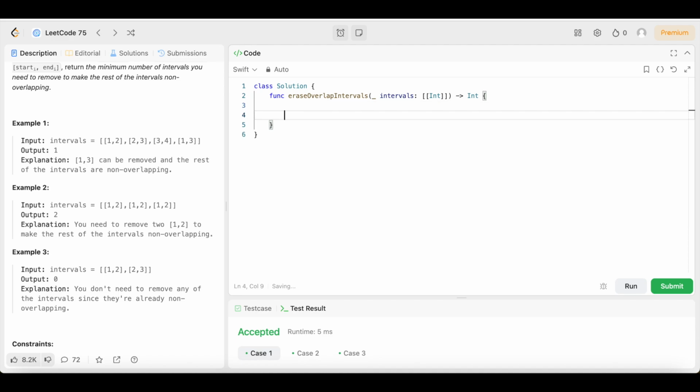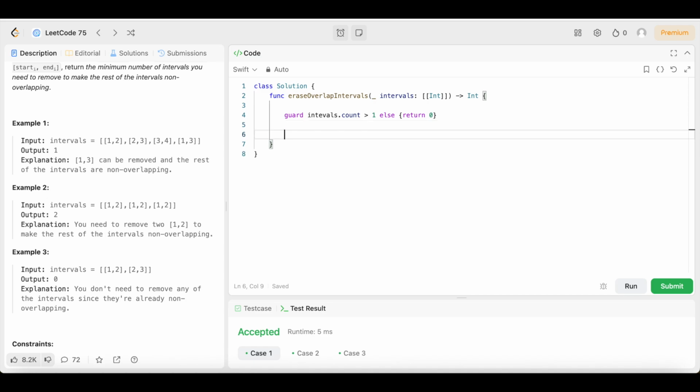So the first thing we are going to do is create a guard statement. We're going to say guard intervals.count is greater than 1, else return 0, because if there's only one interval, then there are no intervals that can overlap, and that means we could return 0 because we do not have to remove any intervals. Remember, we're returning the count of intervals that need to be removed, and in this case it would be 0 because none need to be removed.